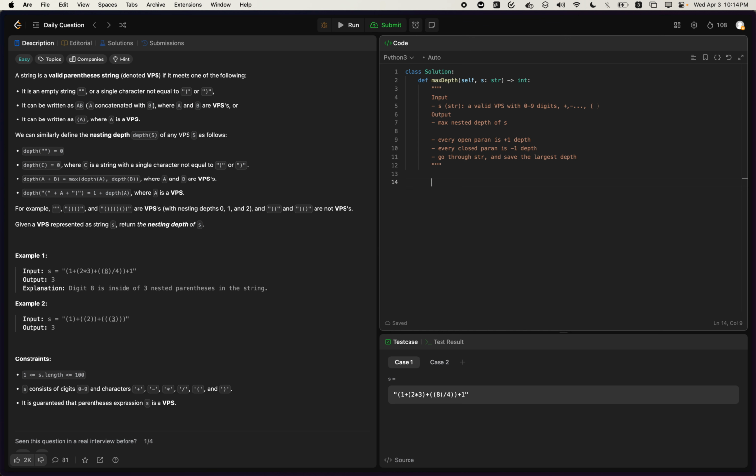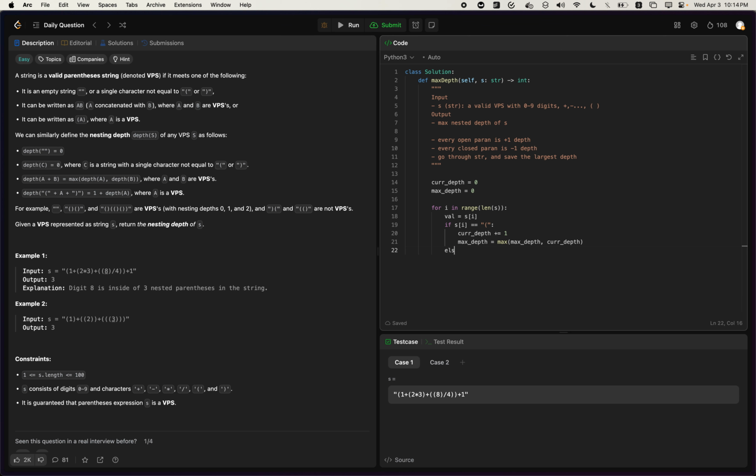Let's go through it. So your cur depth is 0. Your max depth is also 0. For i in range length of string, that's S of i. If S of i is equal to open parenthesis, cur depth plus equals 1, max depth equals max of max depth and cur depth.